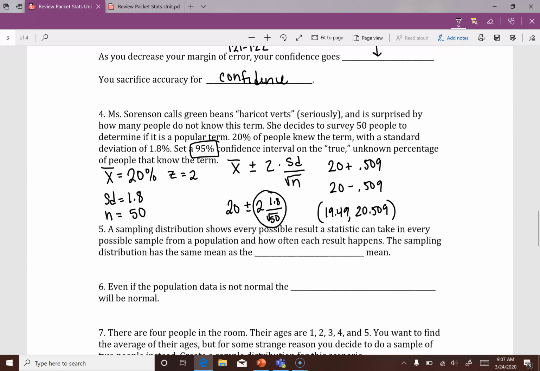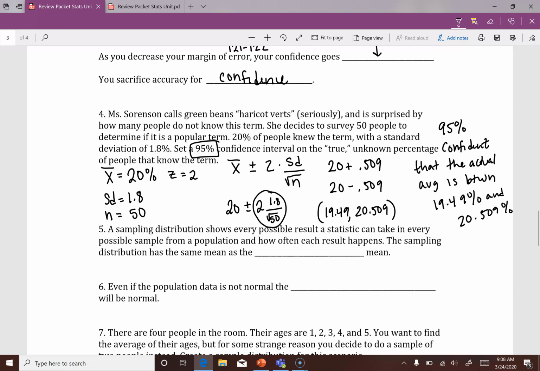Okay, so that's an interval notation, but not necessary. We do, however, have to write a final sentence at the end here. We can say that we are 95% confident that the actual average is between 19.49% and 20.509%.